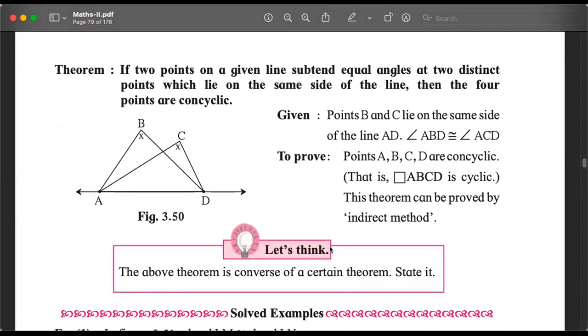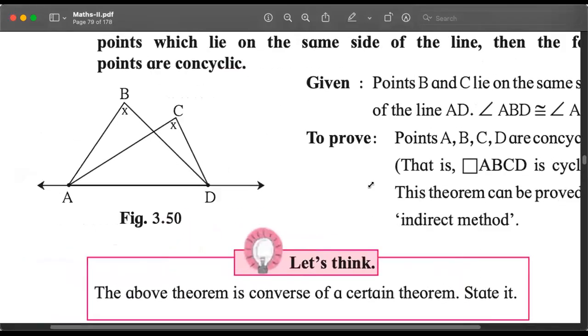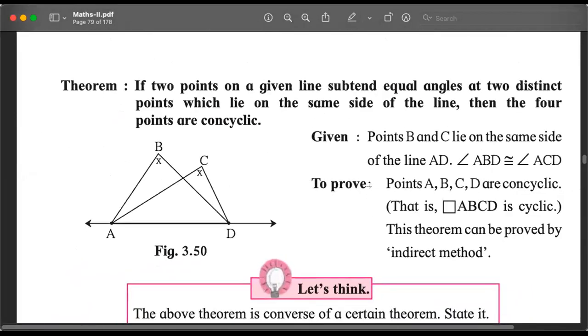Anyway, final thing for today. Another theorem. Told you there are many theorems, a lot of facts. If 2 points on a given line subtend equal angles at 2 distinct points which lie on the same side of the line, then the 4 points are concyclic. घबराओ मत, समझो क्या है. If 2 points on a given line, so there is a line. Where is that line here? The line here is not named, unfortunately. We will name it properly.